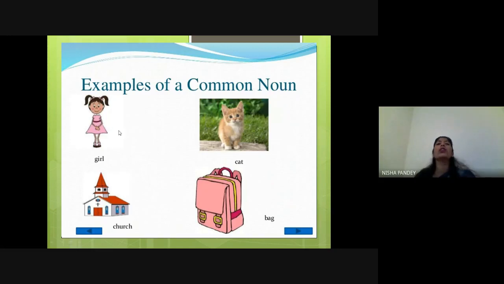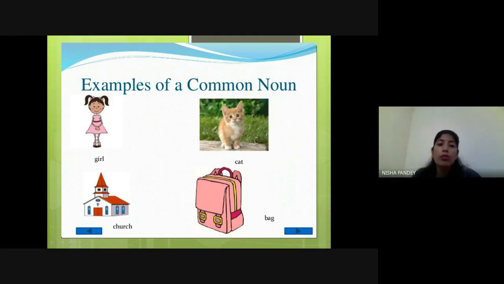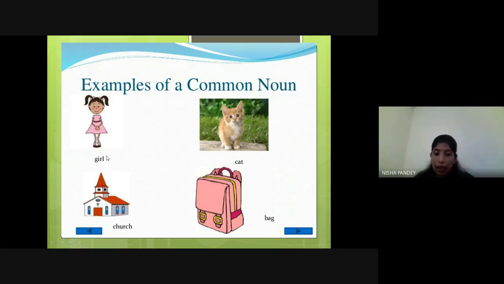So here, what is written here? Girl. Girl, yes. So it is a name of any girl. Girl is a name of any girl or just a class? A full class of people, right? So we can say it's a class of people, and girl is not a proper noun. It's a class here, it's a category here, right? Boy, girl, man, woman, these are the classes, right? So here it is the example of a common noun.